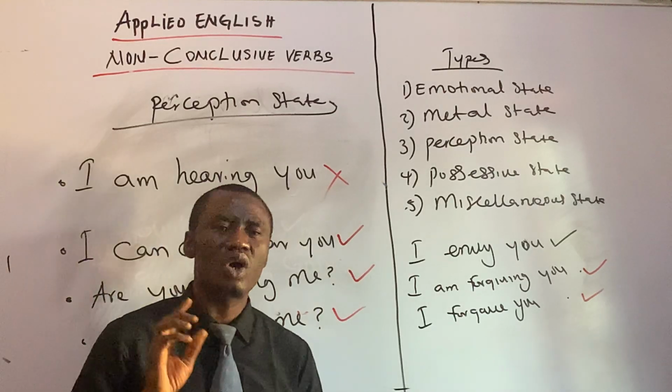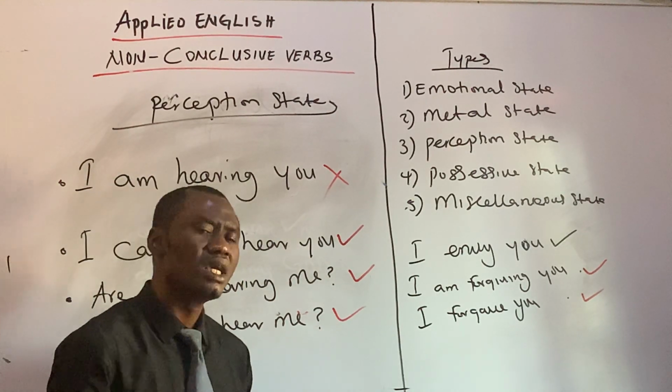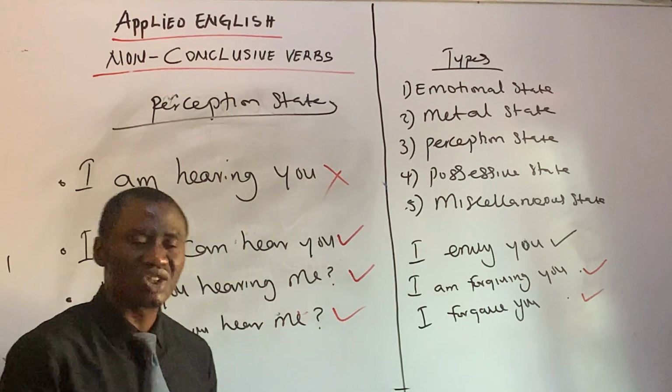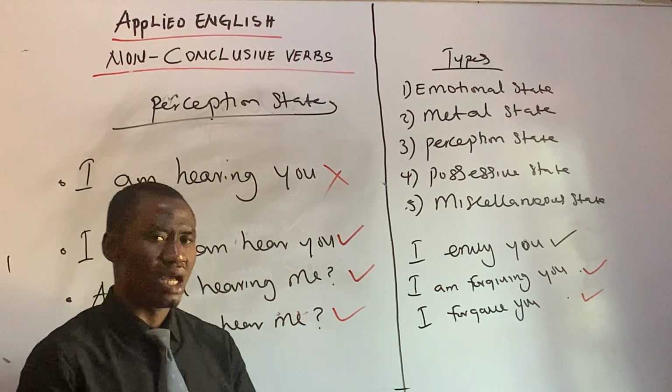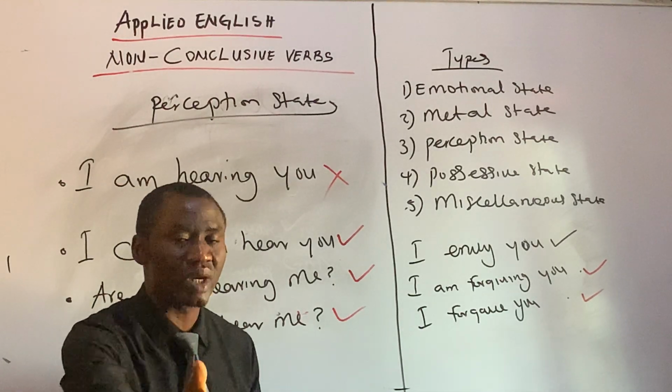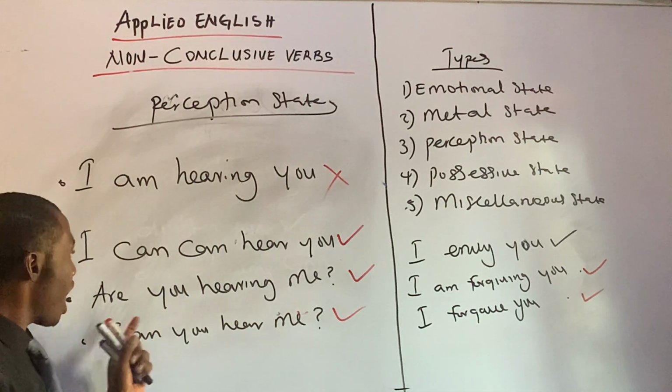That's a kind of confrontational, all right? So it's used to ascertain whether the audience understands the information you're trying to pass out. So you use, "Are you hearing me?"